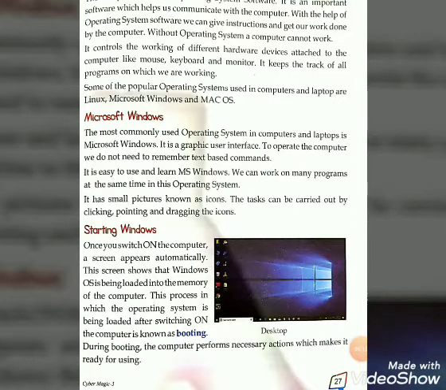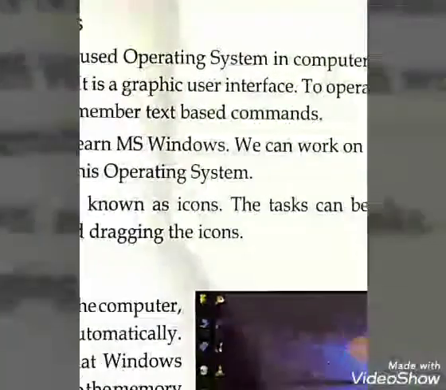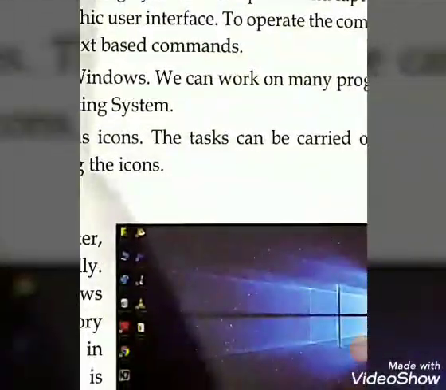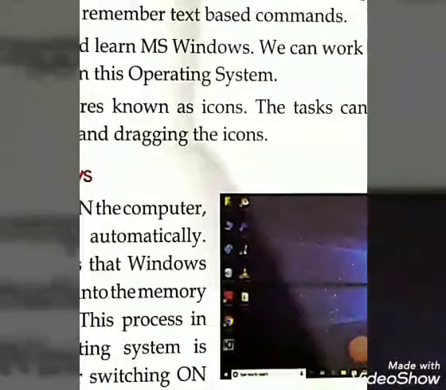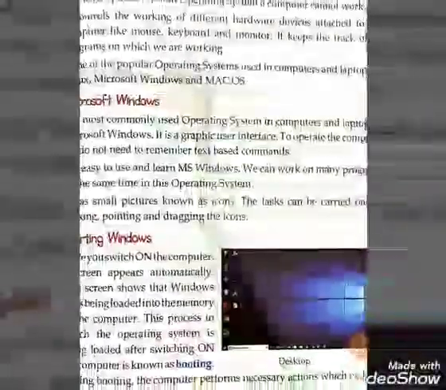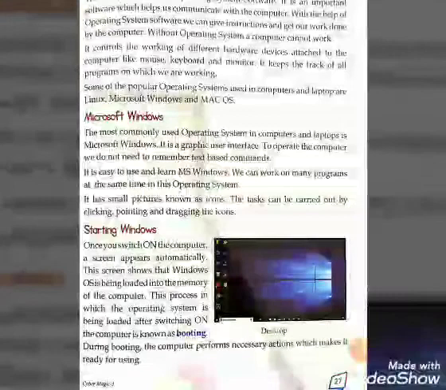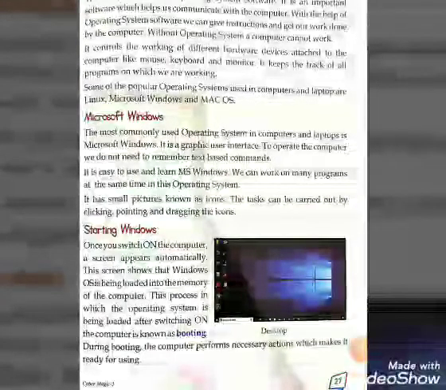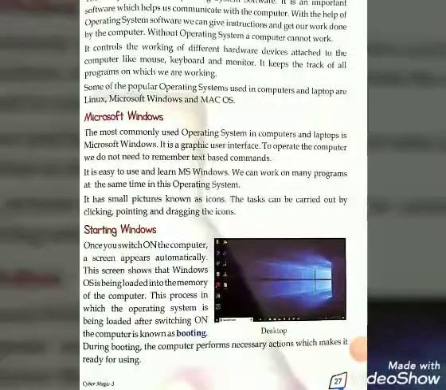We can work on many programs at the same time in this operating system. And here one small picture you can see on your screen. Here you can see icons. It has small pictures known as icons. The task can be carried out by clicking, pointing and dragging the icons. Now we will continue and we will know about the different types of icons.